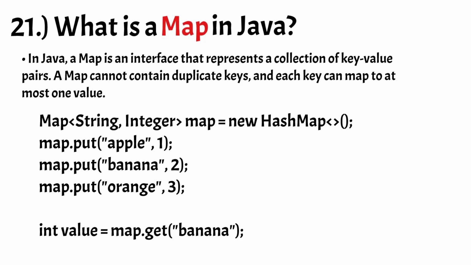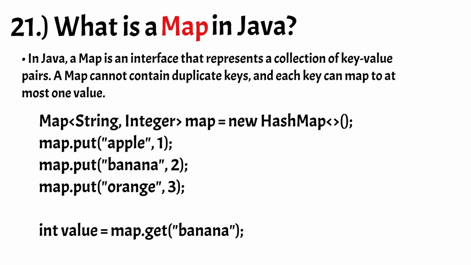Here's an example of creating a HashMap and adding some key-value pairs. In this example, we create a new HashMap object with keys of type String and values of type Integer. We then use the put method to add some key-value pairs to the map. We can retrieve the value associated with a key using the get method. In this example, we retrieve the value associated with the banana key and store it in the value variable.